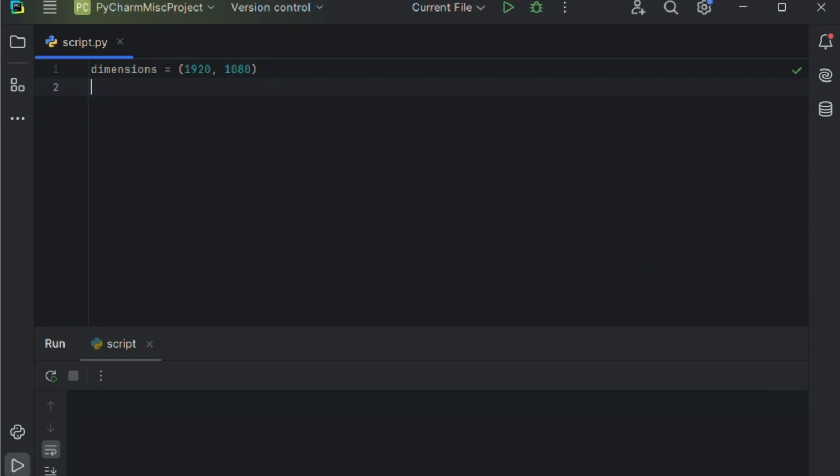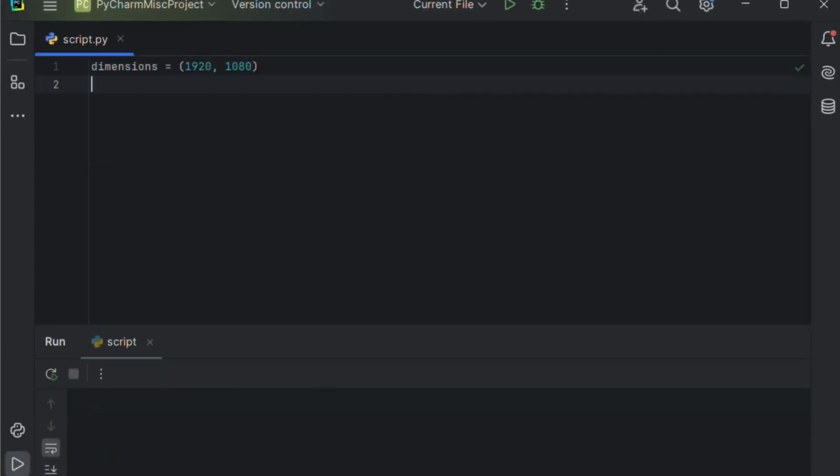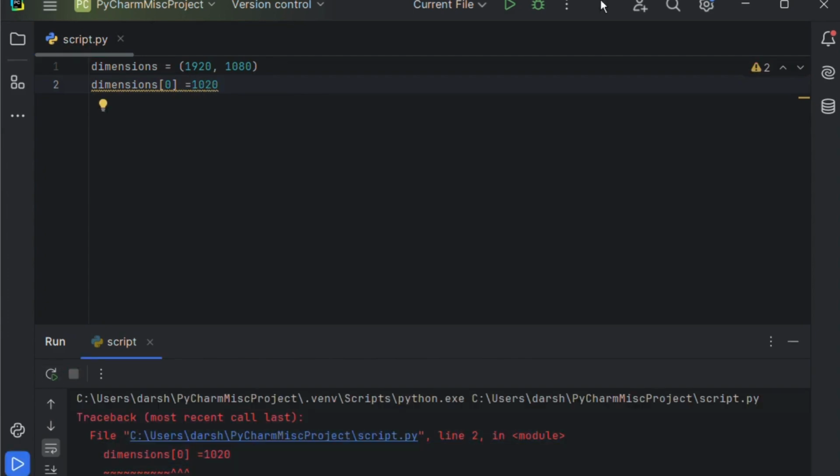So just like lists, tuples are also indexed. So if we write print dimensions[0], it will print 1920. Now, let's try to modify it. This will raise an error, because tuples are immutable. Once created, they cannot be modified.